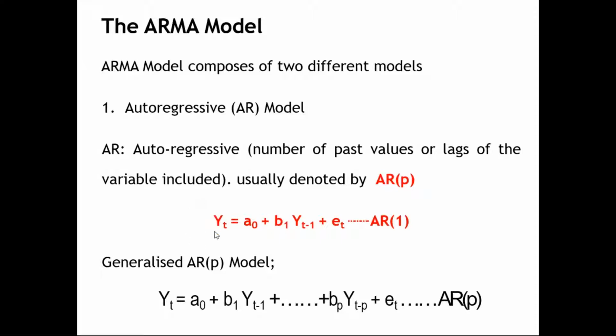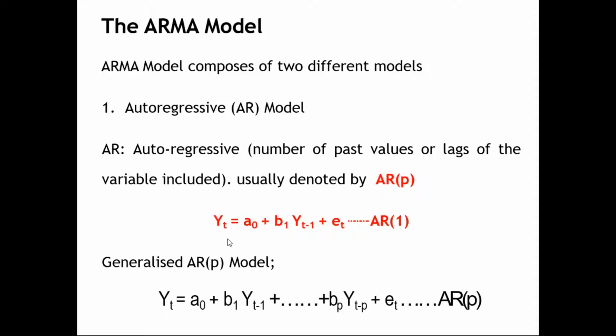How do I write a basic equation? You can see here Yt. Yt always represents the current value of Y at time t. Wherever you see Yt, it means it's time series data. If it is cross-section data, the same thing will be represented as Yi, not as Yt.